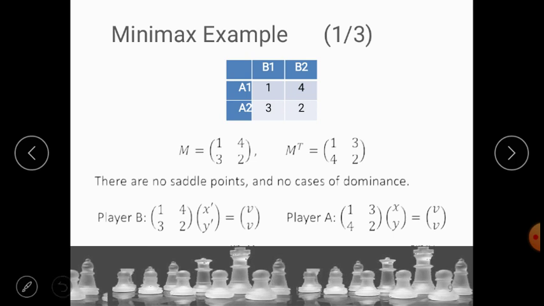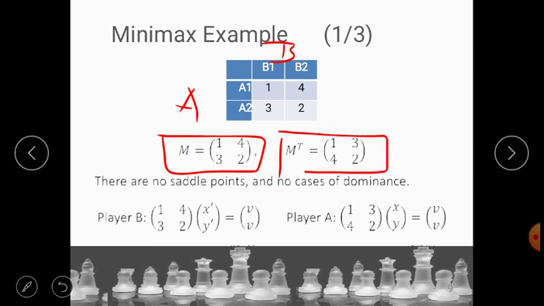Now coming back to our main example, player A with the possible moves A1 and A2, and player B with possible moves B1 and B2. Once we plot the matrix, M is equal to this matrix 1, 4, 3 and 2, and the transpose of M becomes 1, 3, 4, 2, which is represented as MT, the transpose of matrix M. Now you can see in this given example there is no saddle point.